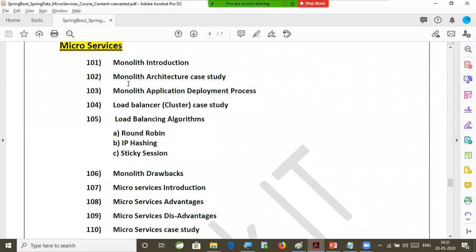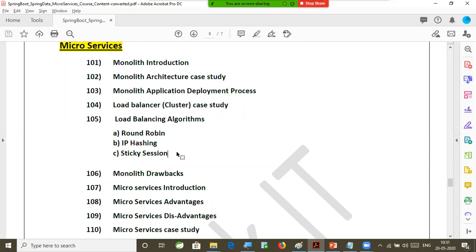And if you go for monolith architecture, what is the deployment process? How many servers are required to deploy our monolith based application? What is a load balancer? What is a cluster? What cluster algorithms are available? I think in Ameerpet, no faculty will cover what is load balancing and how the load balancing algorithms are configured for application deployment in production. We are introducing these concepts in our Spring Boot and microservices course, because I have seen how load balancing happens in the industry, because one server is not sufficient to run your project in production.